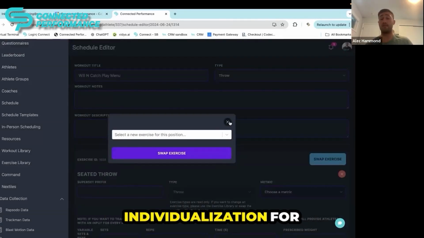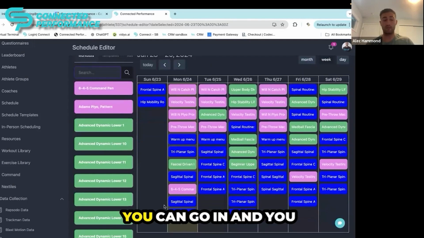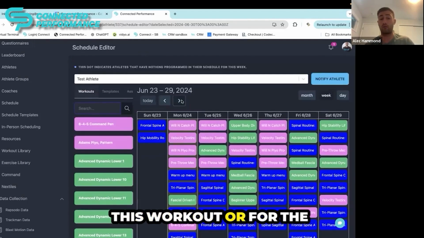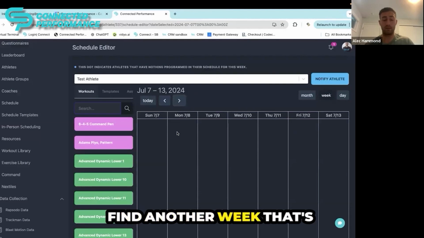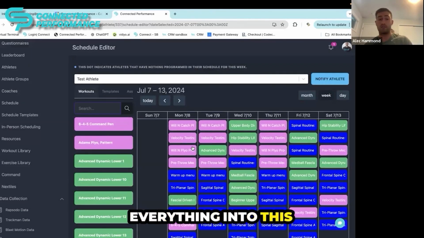So you're giving that individualization for the athlete without losing a lot of time and a lot of effort on your end. Now, on top of this, you can go in and you can even copy the weeks and copy the days for this workout or for the week. And you can go in and find another week that's empty here, and I can hit paste and it'll completely paste everything into this profile here.